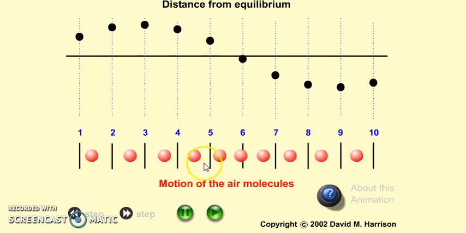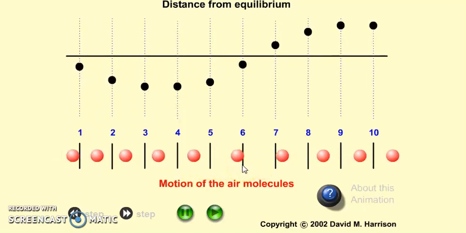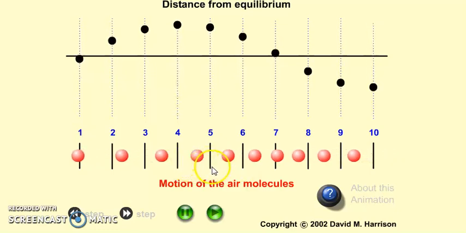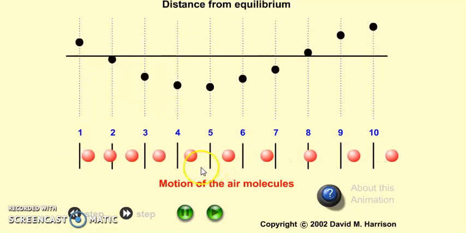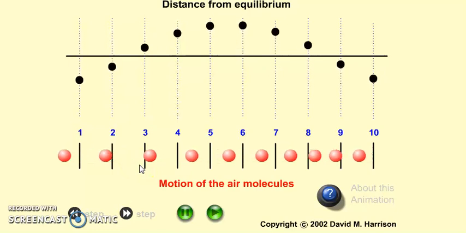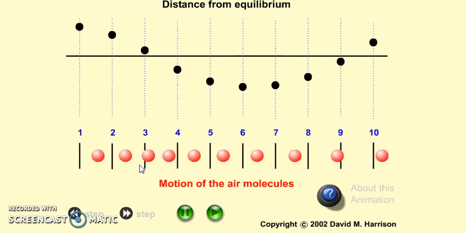When these air molecules come quite close to each other at some point, maybe here at this point, these regions where the particles get compressed are called compressions. And at some point of time the particles are separated away from each other. You call them rarefactions.